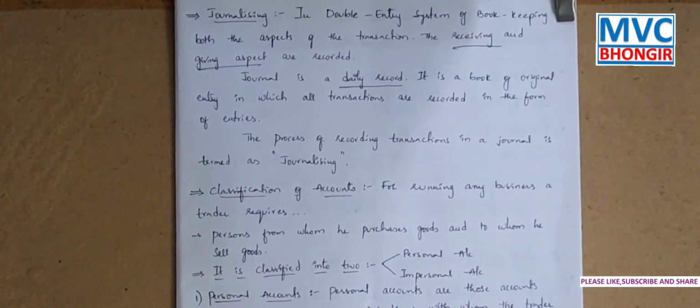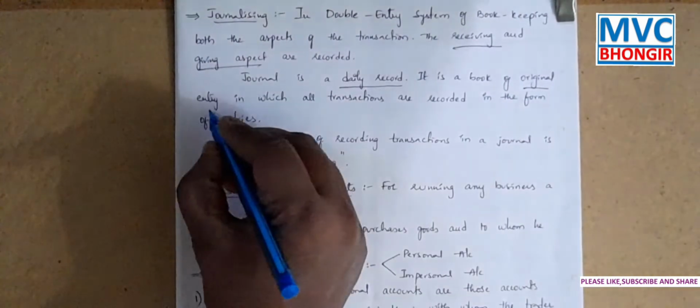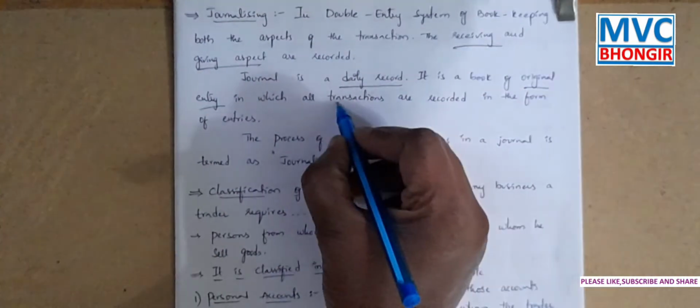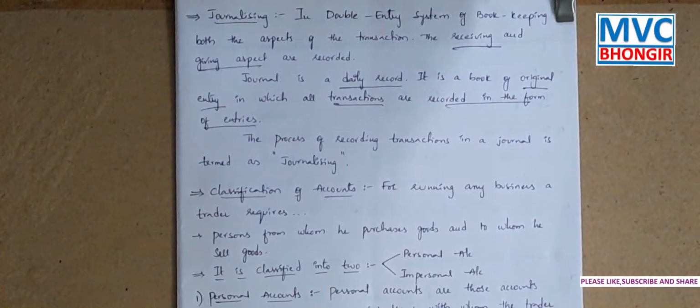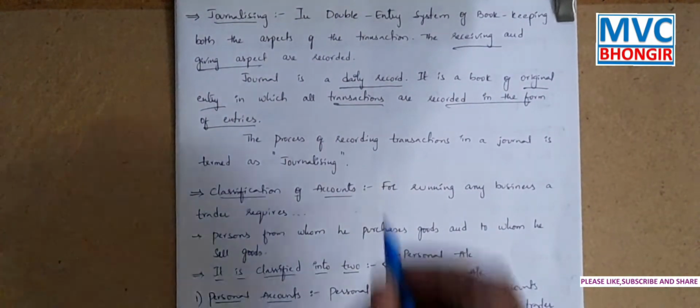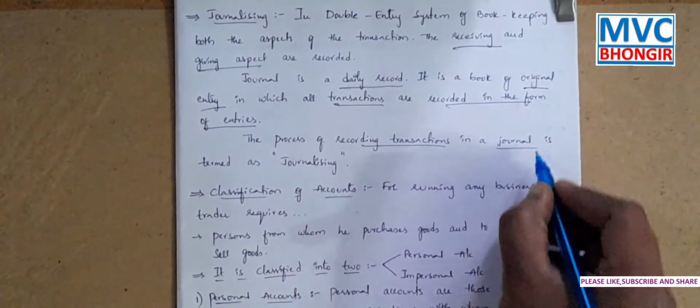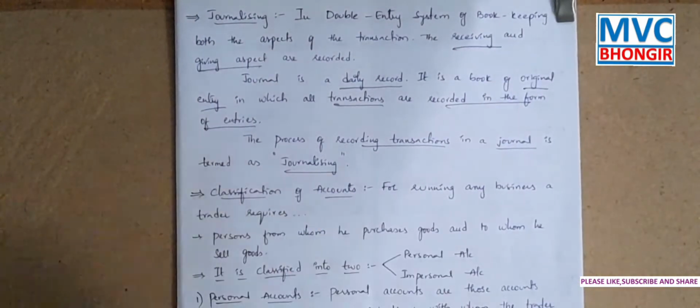Daily we make a record. It is a book of original entries in which all transactions are recorded in the form of entries. Simply, the process of recording transactions in a journal is known as journalizing.